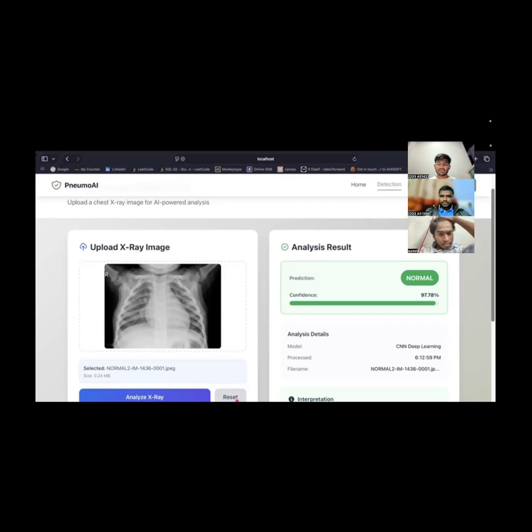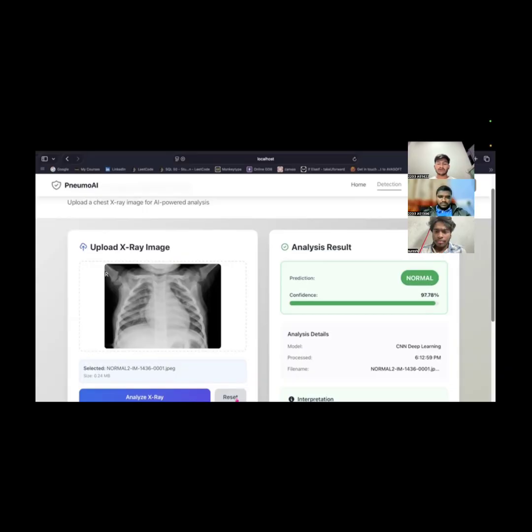The frontend uses React, a JavaScript library that helps us create a modern, clean, and responsive user interface. React is used because it allows us to build reusable components, handle user input smoothly, and communicate with the backend API efficiently.